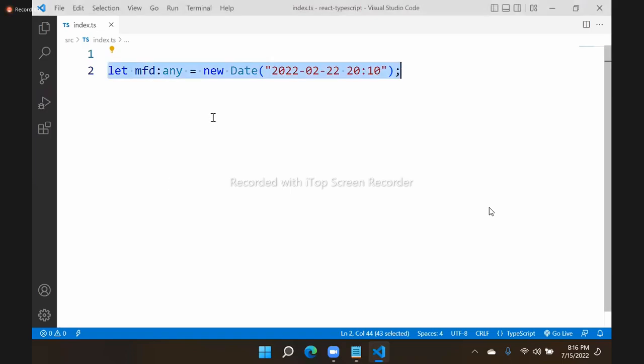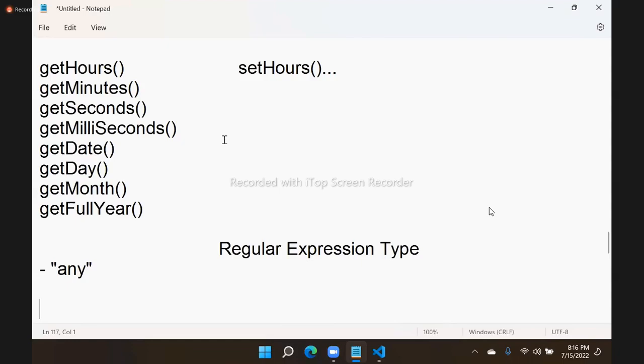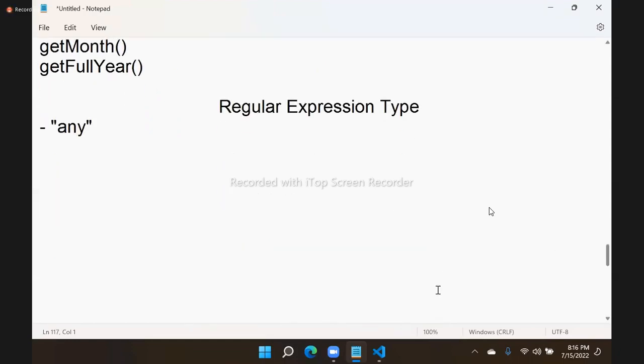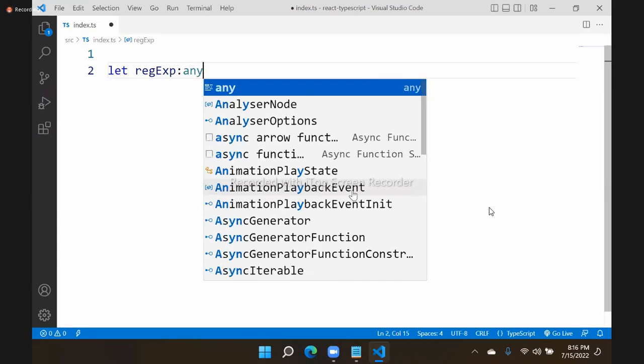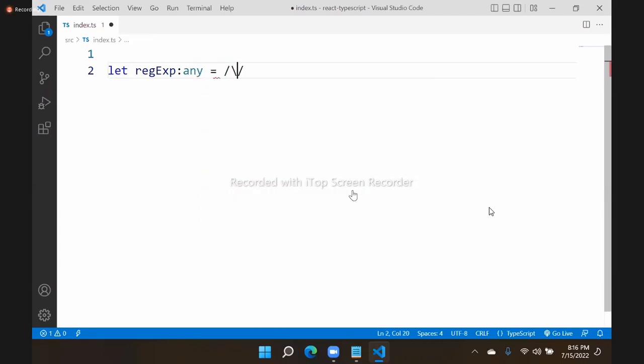Same concept. So that means what we do here, we have to use any for regular expression. That means how do we write regular expression? Let, and you know that regular expression is enclosed in slashes, slash plus 91, so 0-9 and 10 digits number like this. This is regular expression type. Means we use regular expressions to verify the pattern of values and all. And we don't have any data type. Again, we have to use any.